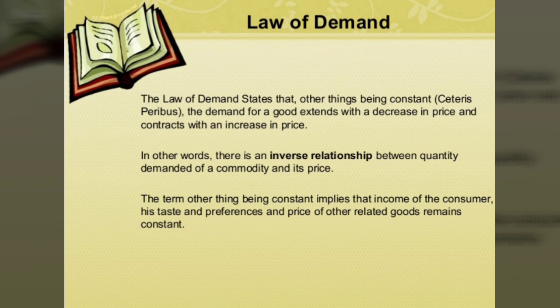So finally, the law of demand, same as we have studied in ceteris paribus: the demand for a good extends with a decrease in price and contracts with an increase in price. That means an inverse relationship. Okay, other things being constant means that the income of the consumer is constant, and his taste and preference and the price of other related goods remain constant.